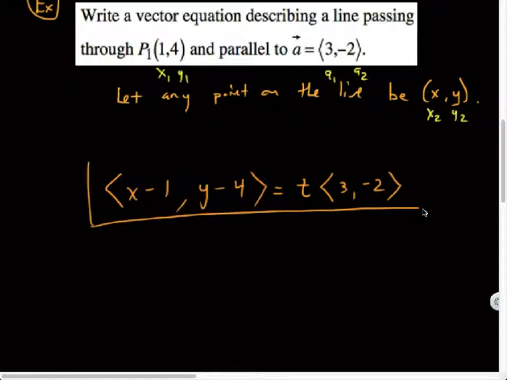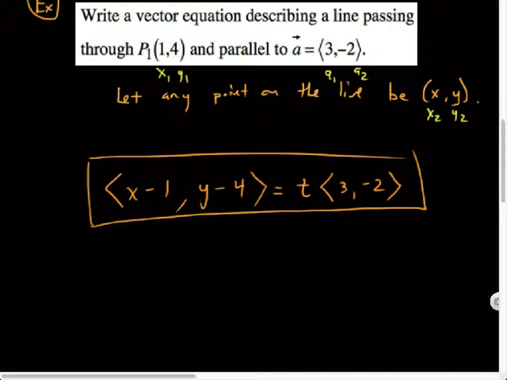And this is all I had to do. I just kind of plugged them in the appropriate slots. So if I pick a particular value for t, I will find an x and y that is on that line. So if t is 0, if t is 10, if t is 0.7, if t is pi, it will give me a different point on the line that is parallel to this vector that passes through this point. All right, so I would have to pick values for t, which hopefully we'll be able to do by the end of the video.